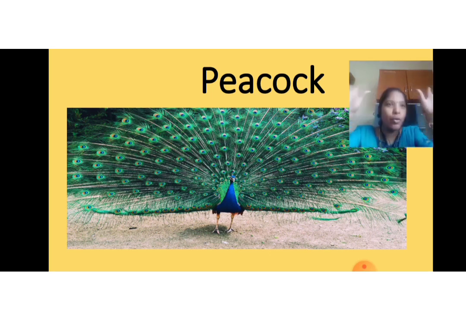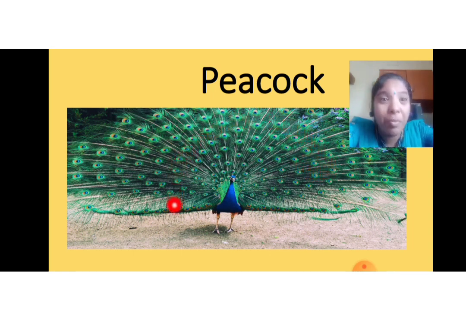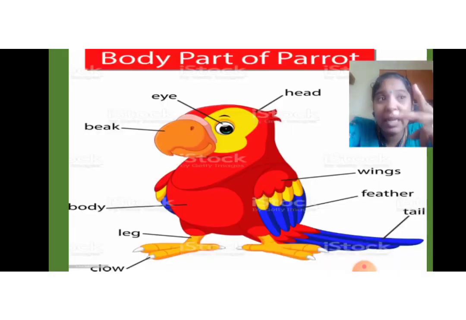It has beautiful feathers. You can all see this? Yes, it's so lovely to watch. It looks so beautiful. It has beautiful feathers. It has a beak. It has eyes, head, body part, and it has two legs. Animals usually have 4 legs, but birds have 2 legs.